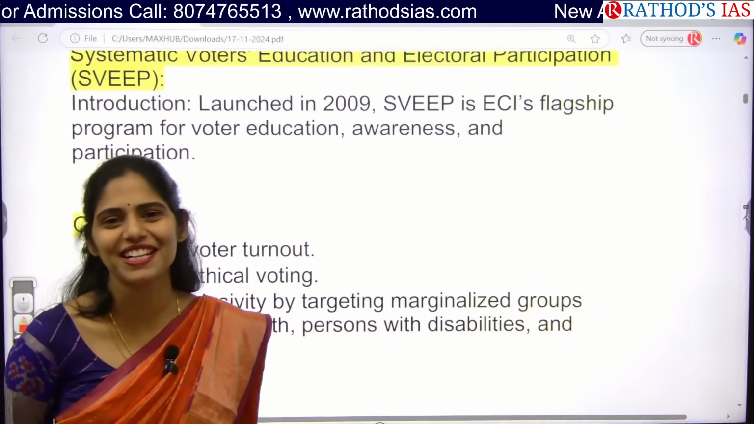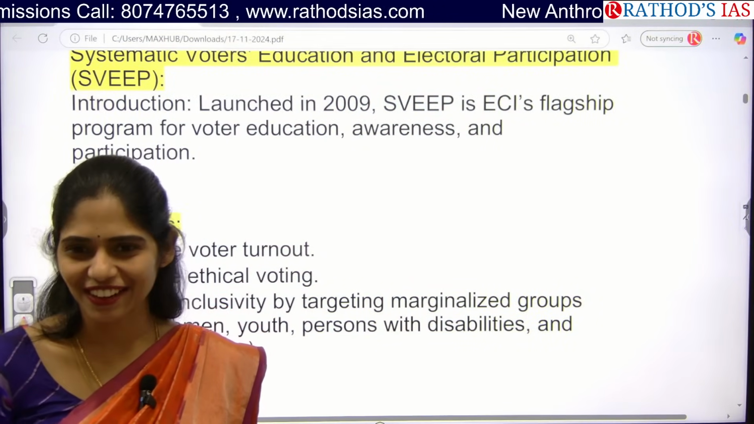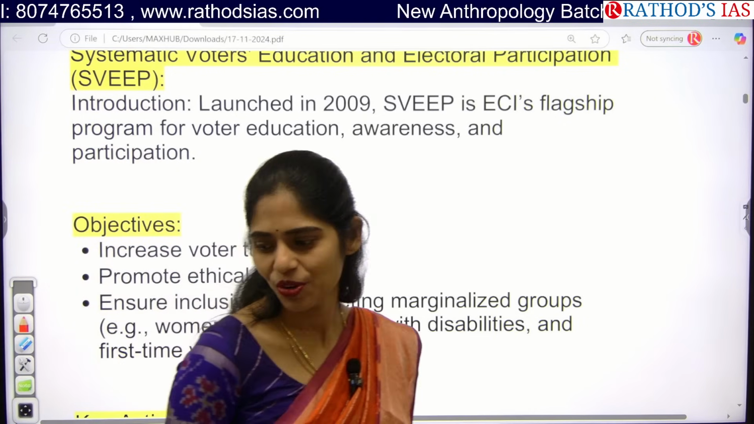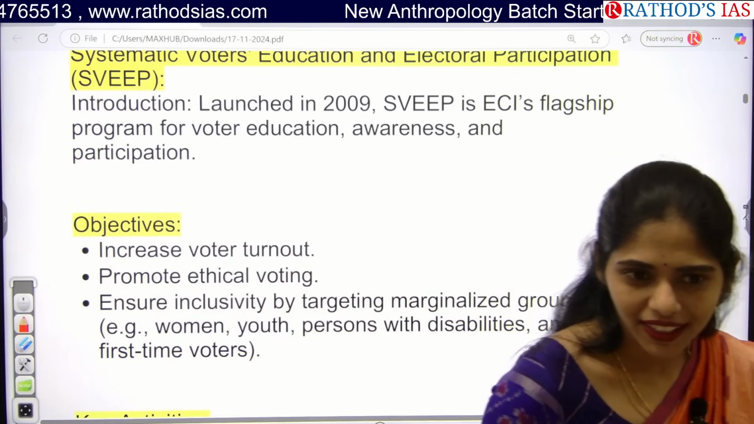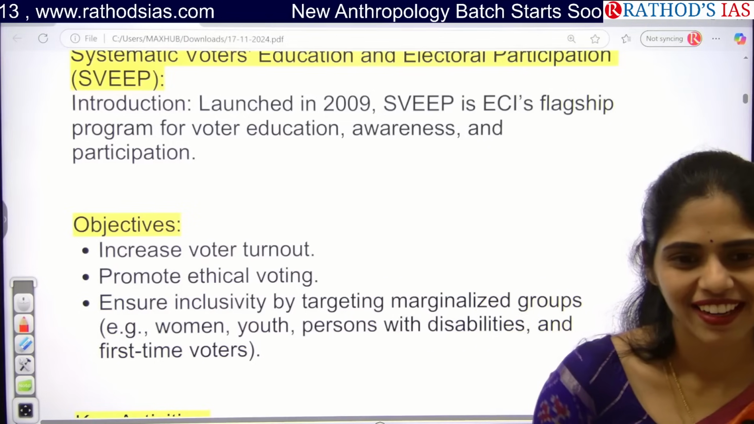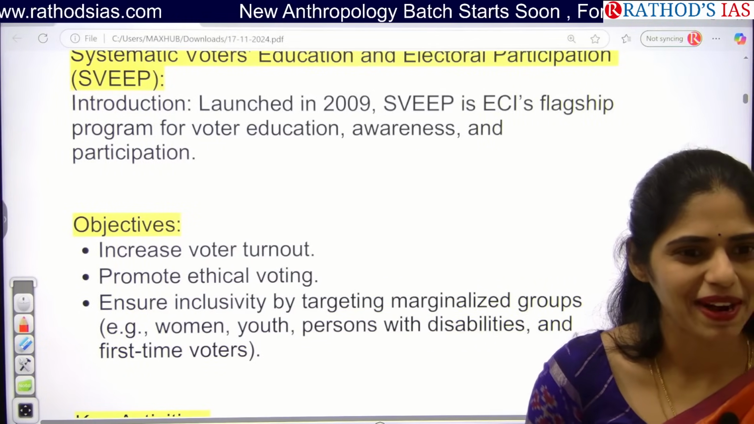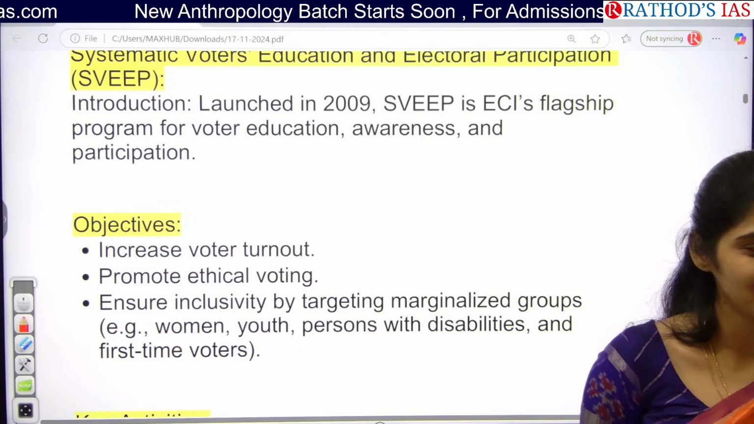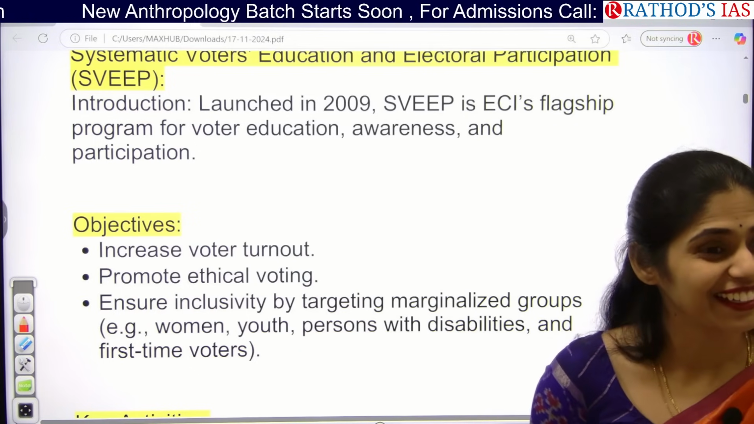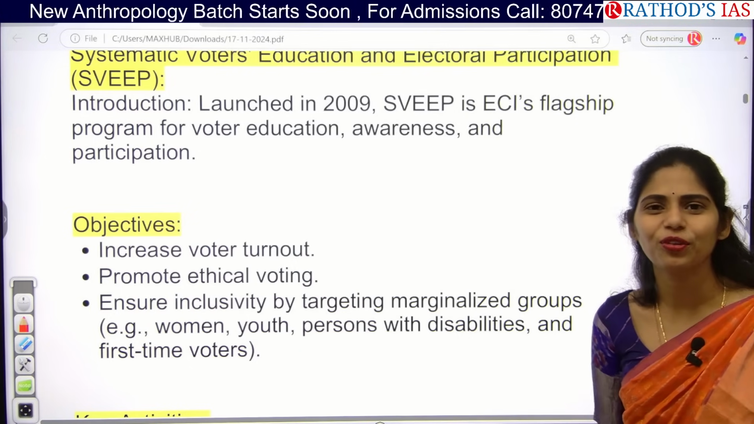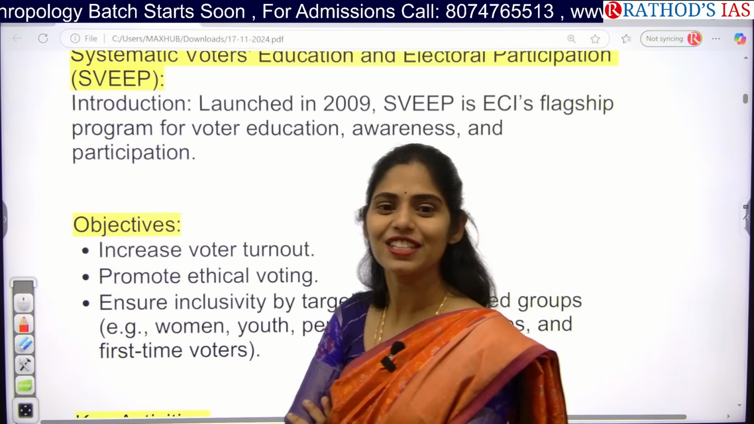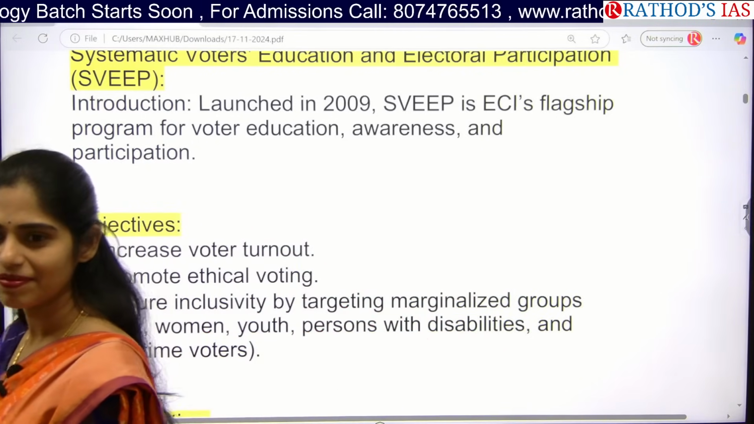If everyone is participating, we will be having 100% voter turnout. Especially in some states, there is less than 60% voter turnout. Why? Migration is one problem. Next, negligence. In which areas will we have more voter turnout, in rural or in urban areas? In rural areas, the voter turnout will be very high.